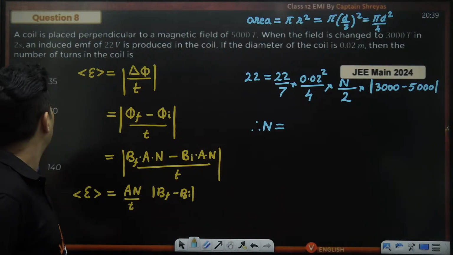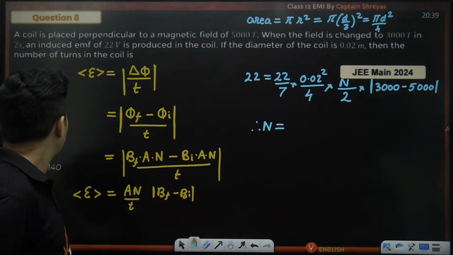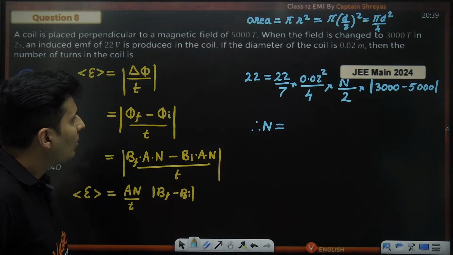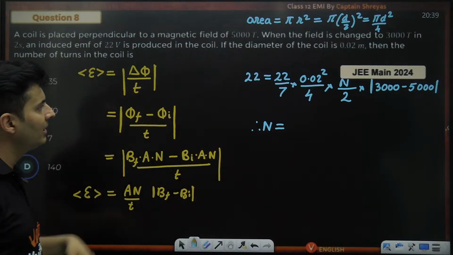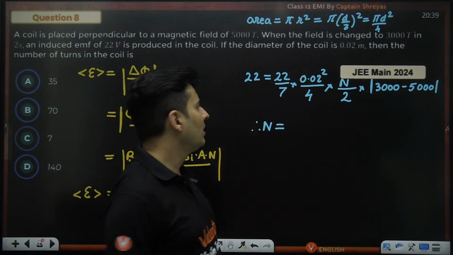But again, why are the options completely different every single time? I think options are getting mismatched here and there. Just see guys, once again. Oh, sorry, 7 number is there, so it will be some 7. So this will be 10 to the power minus 4, that is 10 to the power 3.